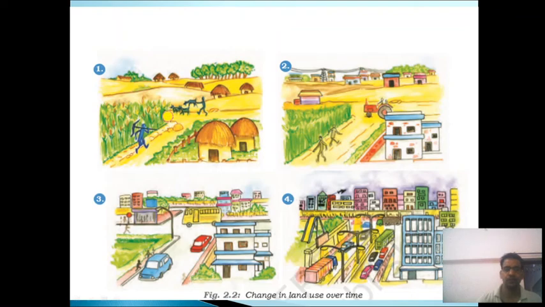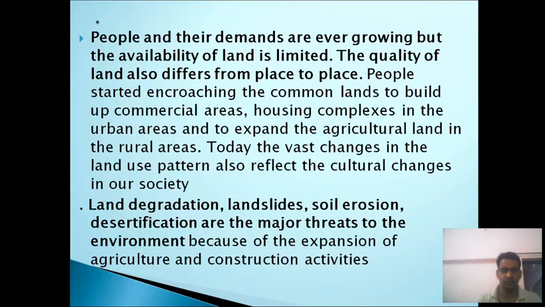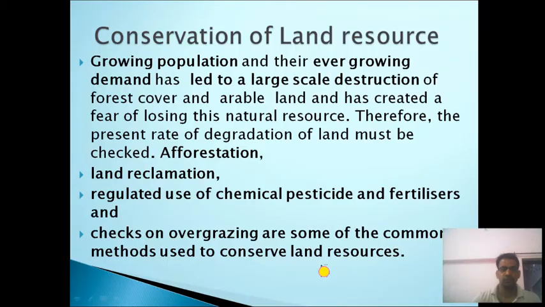Let's see in this slide. In the first figure you can see that more agricultural land is available, but in the last slide, urbanization and industrialization are there, so very little land is left for agriculture. So this reflects the cultural changes of our society. Land degradation, landslides, soil erosion and desertification are the major threats to the environment because of the expansion of agriculture and construction activities.